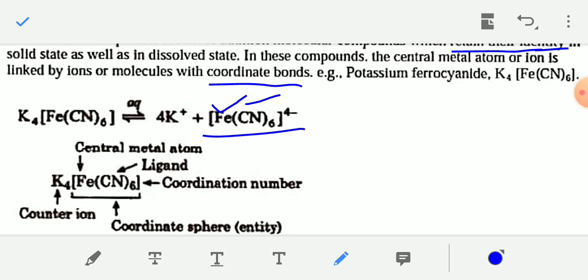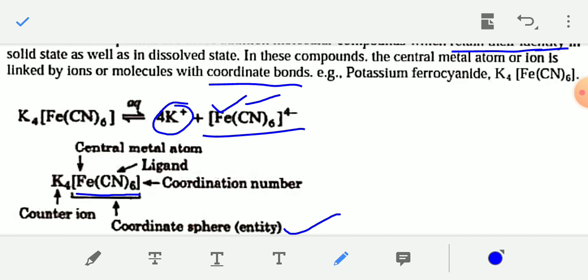So this entire part within the square bracket, [Fe(CN)6], is known as the coordination sphere or coordination entity. This is the actual coordination compound.